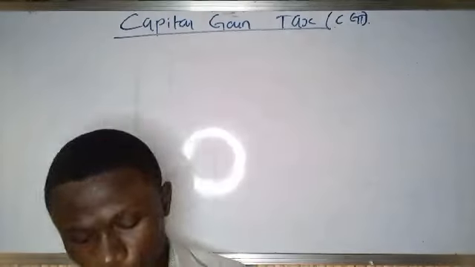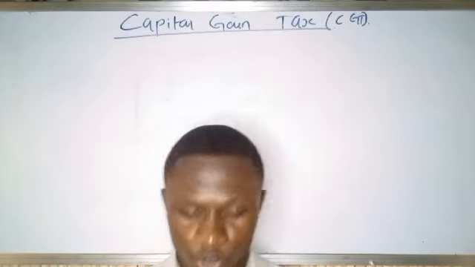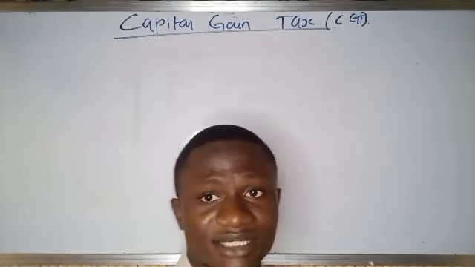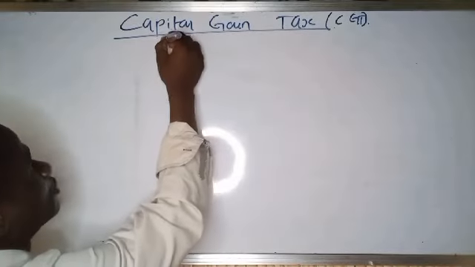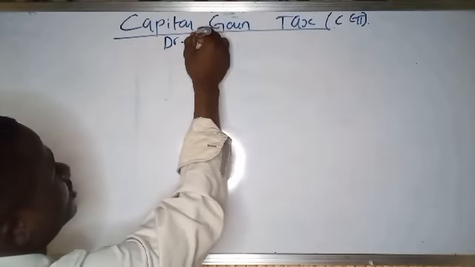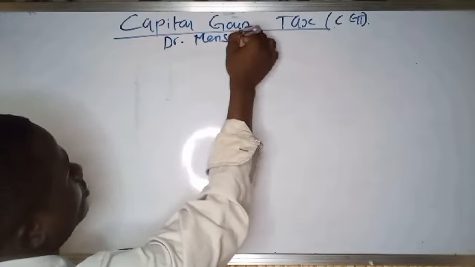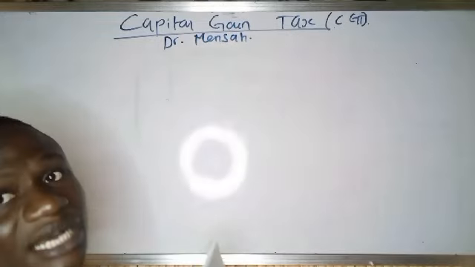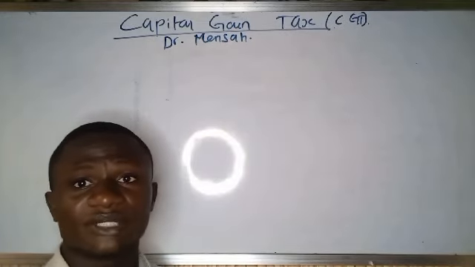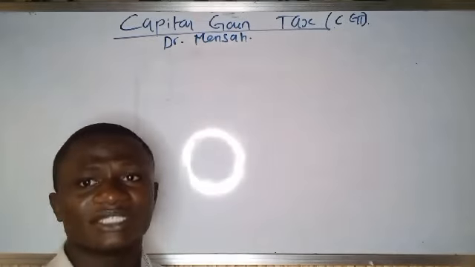So looking at this question, what is the first thing we need to do? Dr. Mensah, let's write the name of the person that is concerned with the calculation, which is Dr. Mensah. And which account are we preparing? We are preparing a capital gain tax.